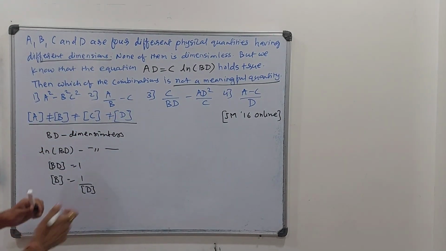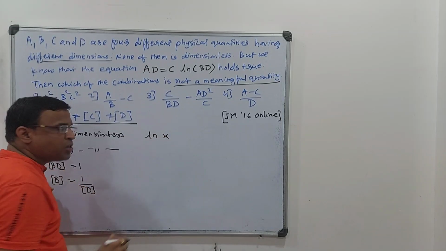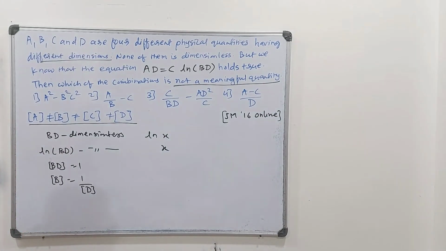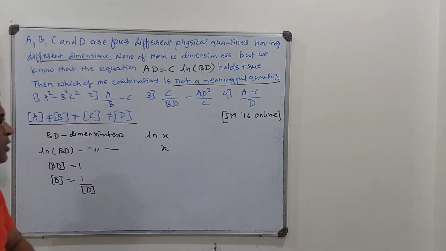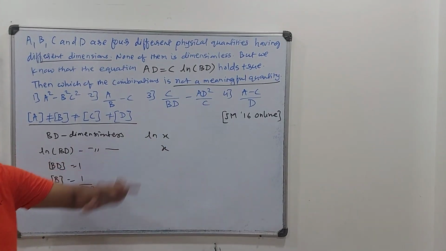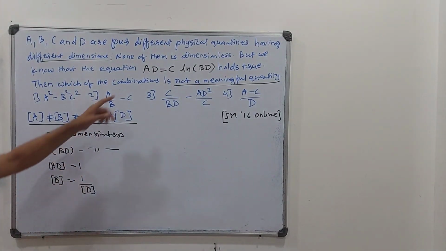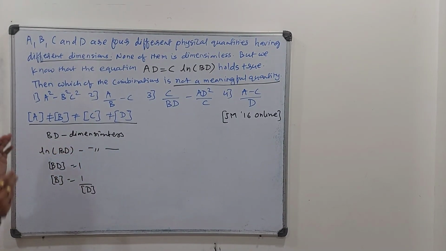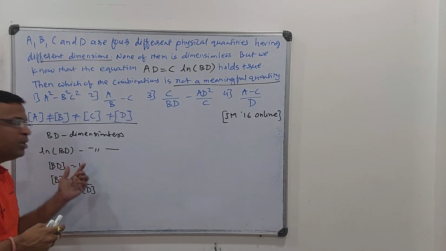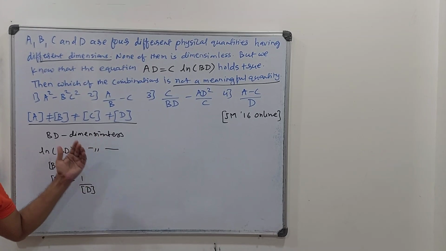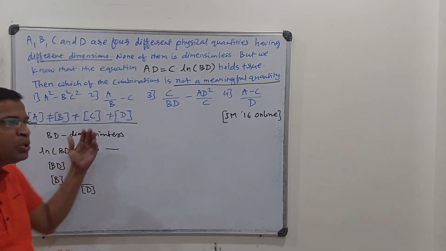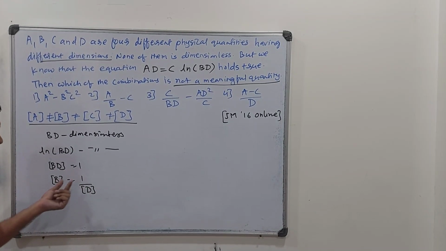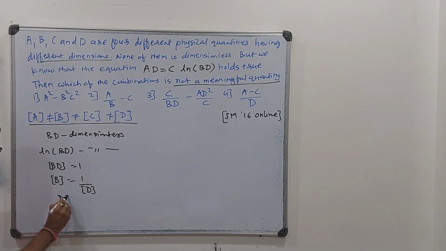So we know one rule that ln x is always dimensionless, and x is also dimensionless. That is the rule we know when we are talking about dimensional analysis: log or e power x are all considered to be dimensionless. So basically I can consider ln BD to be dimensionless. Fine. So since BD is dimensionless, I can consider BD to be m power 0, l power 0, t power 0. Laws of exponents say that any number to the power 0 is 1. So BD is equal to 1. That gives me b is equal to 1 upon d, or d is equal to 1 upon b.